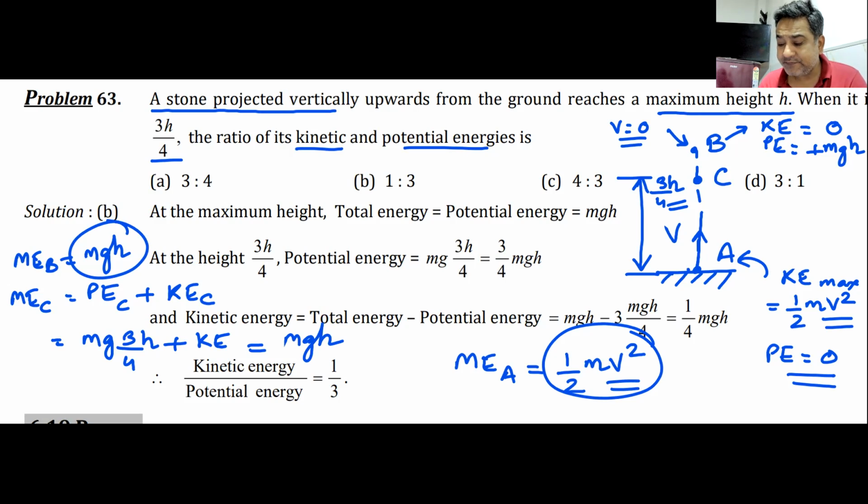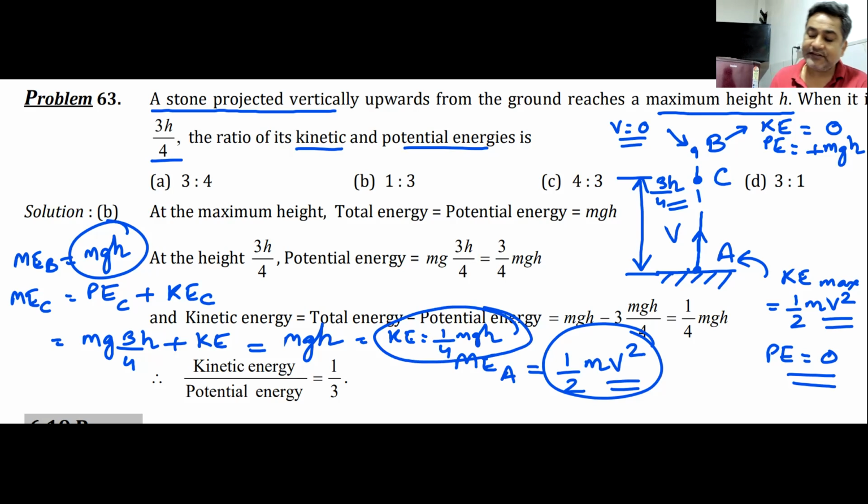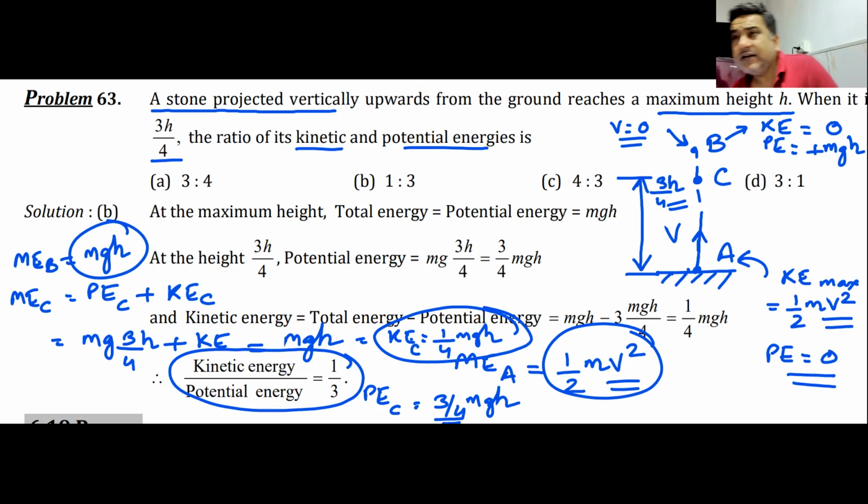Now if I solve this, what do I have? I have the kinetic energy as 1 by 4 of mgh. Kinetic energy at point C is 1 by 4 of mgh. Potential energy at point C is 3 by 4 of mgh. From here, I can find the ratio of kinetic to potential, and the ratio would be 1 by 3. Kinetic energy is 1 by 4 mgh, potential energy is 3 by 4 mgh. Therefore, the ratio becomes 1:3.